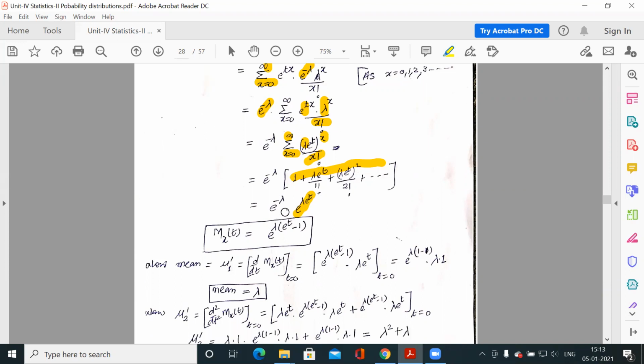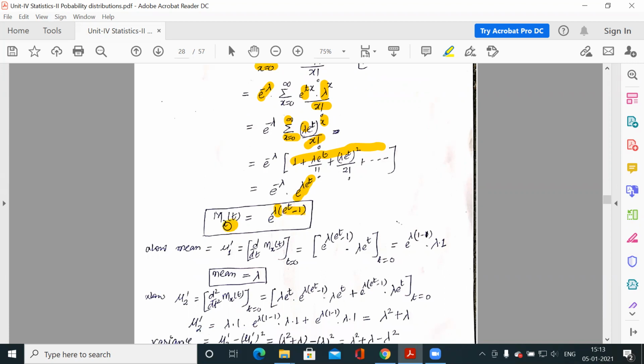Because the bases are same, the powers would be in addition. So if you take lambda common out of this, it is lambda into e to the power t minus 1.